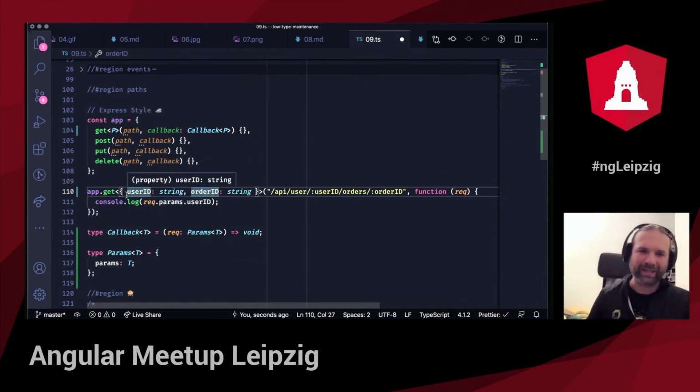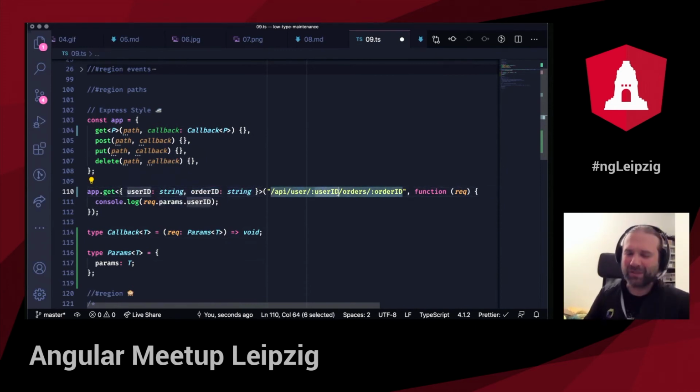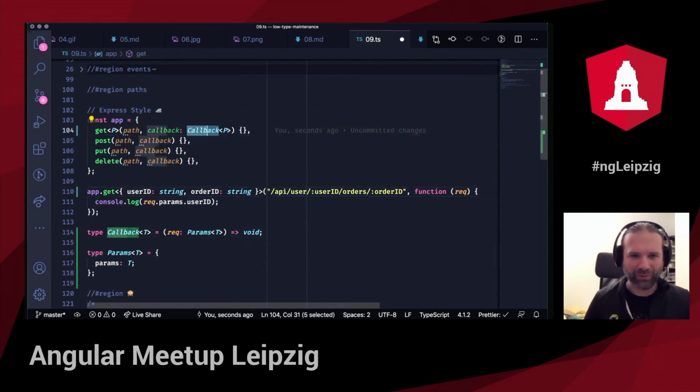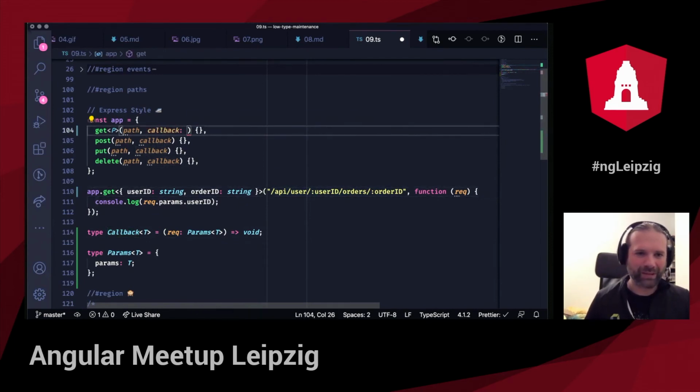Why do I have to specify the type in here if I can see it from this particular string? Every information that I need is in this particular string. And this is what we're going to do right now. So this is the one thing that I want to show you last. Let's move all the types. Let's think about what we want to achieve.